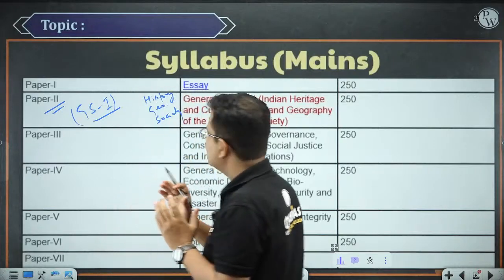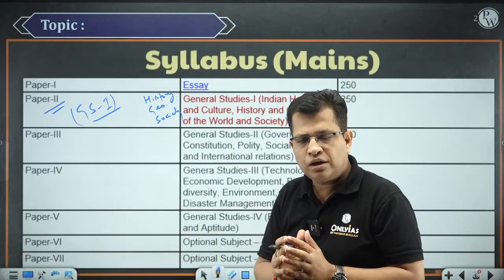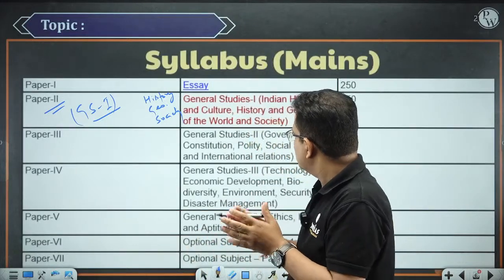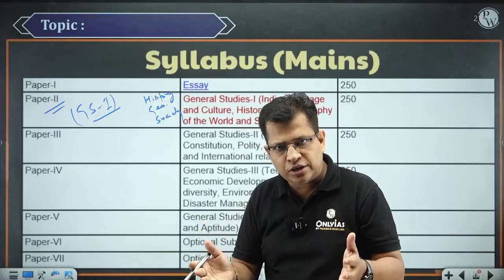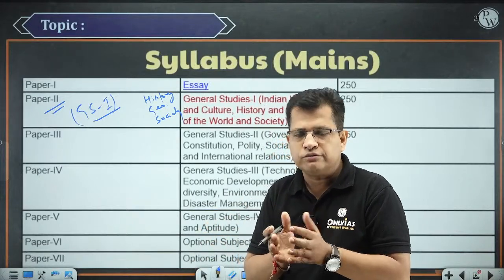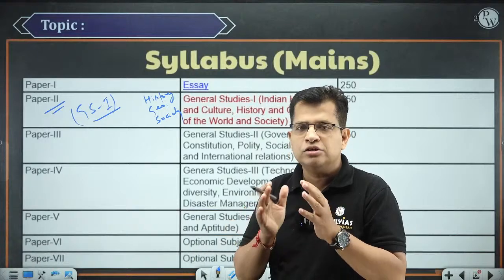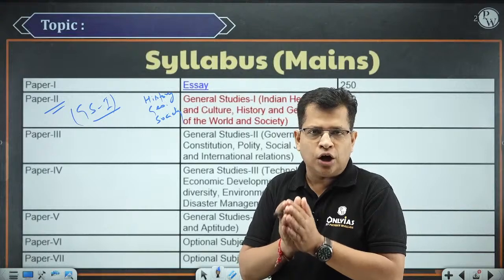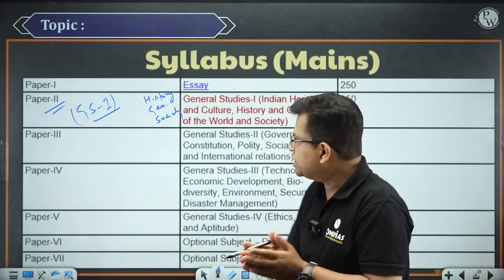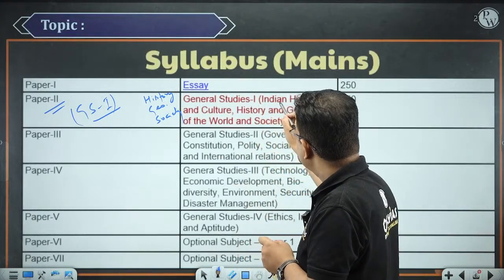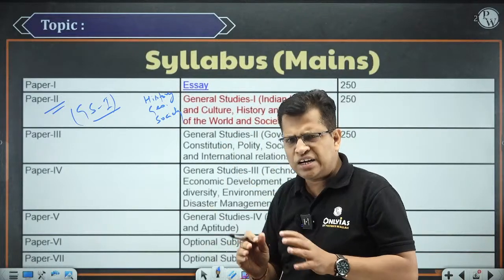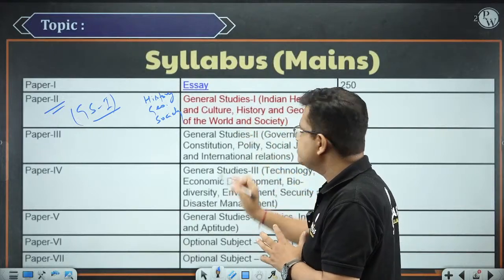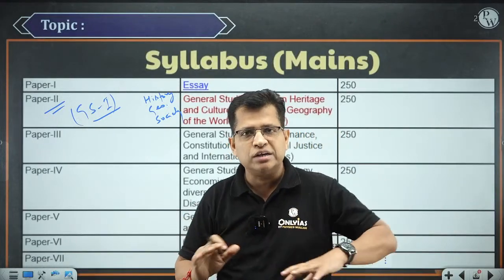But even the syllabus of history is not clearly mentioned over here. The syllabus of geography is not very much clear here. Even the syllabus of society is not very much clear, right? You need to decode it. You need to go for a micro analysis of the syllabus prescribed by UPSC. So GS paper 1, Indian heritage and culture, includes your art and culture, right? Then history and geography of the world. My concern is with the history.